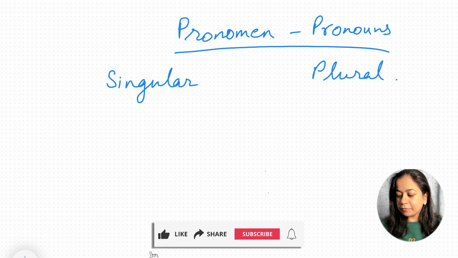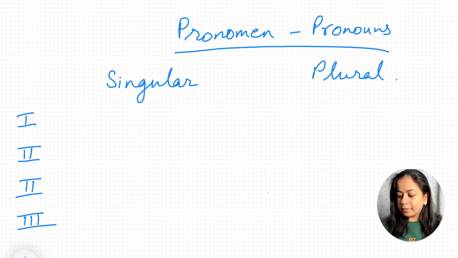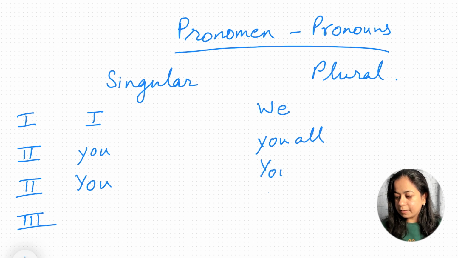Okay. So we have first person, we have second person, there's another second person in here, and then we have third person. Person means the one who is speaking is the first person. So singular first person is I in English, and plural is we. Singular second person is you, and plural is you all. But now we have another second person here. So I'm just writing this as capital Y. And obviously then we'll be having you all as well. We'll discuss why we are having two you and two you all, right?